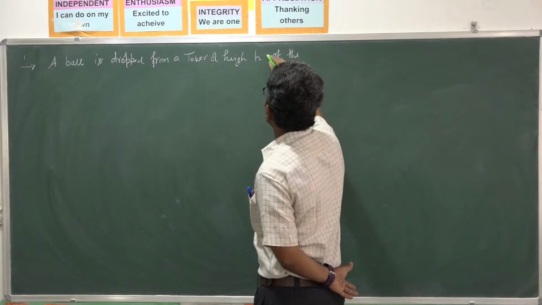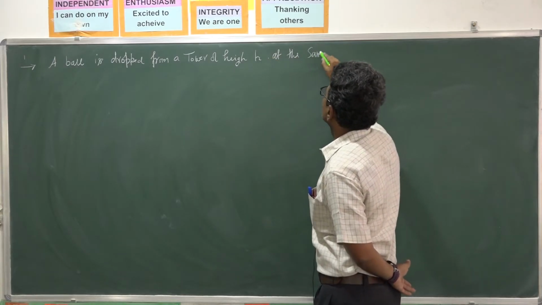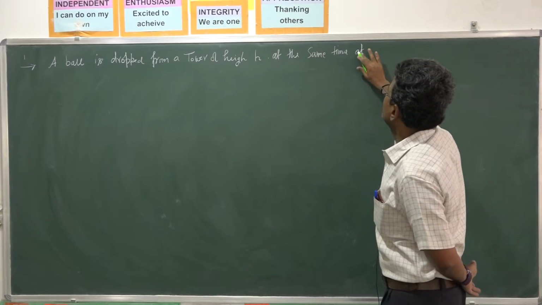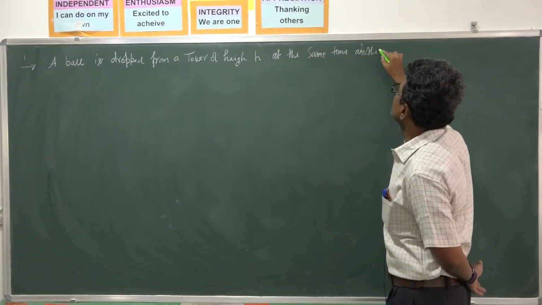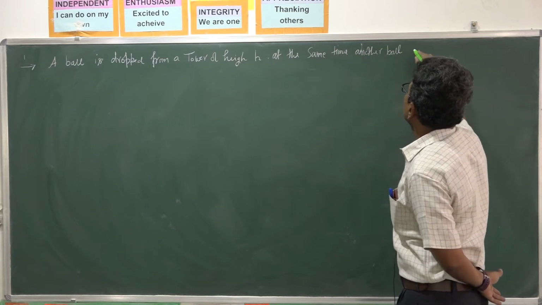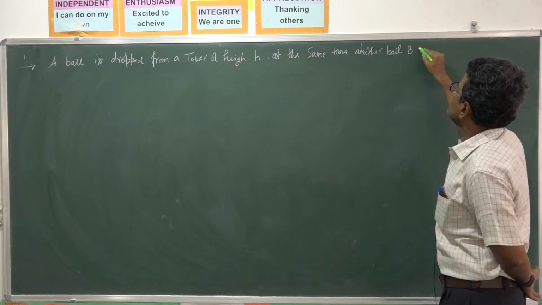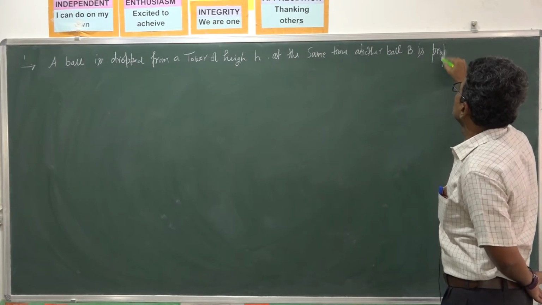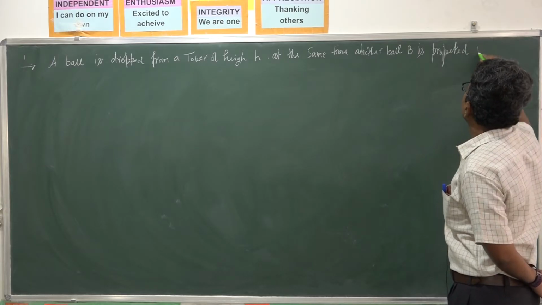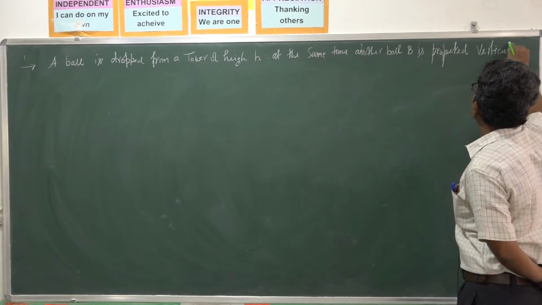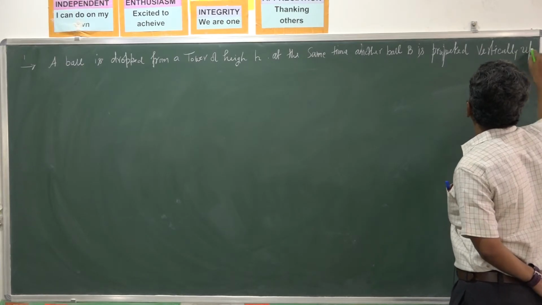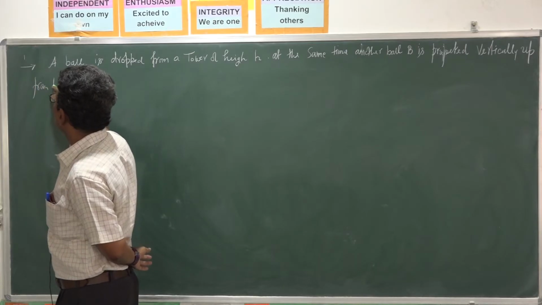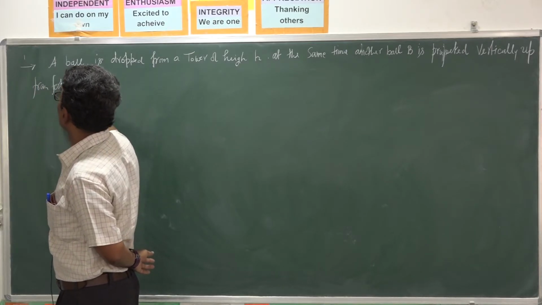At the same time, another ball B is projected vertically up from the foot of the tower.